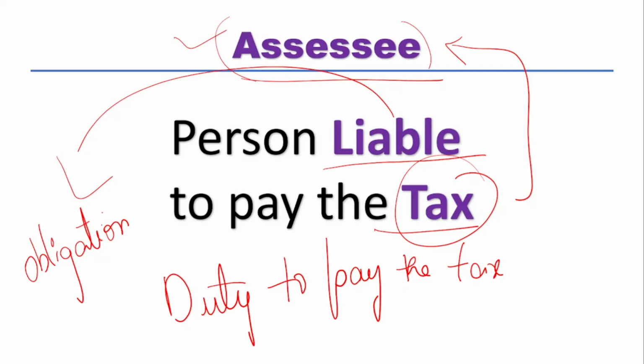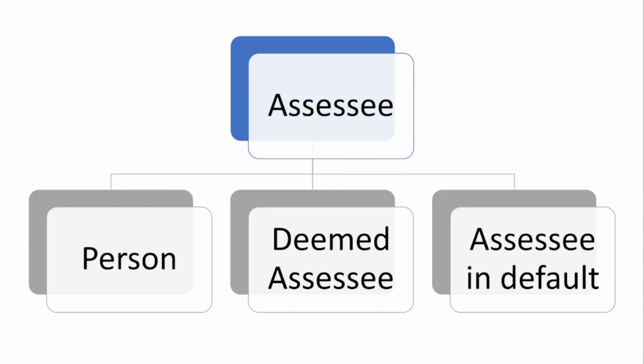So, while discussing all the problems, we will be treating all individuals as assessee. So, we will not be calling him by name. Instead, we'll use the word called assessee. So, who is an assessee? Assessee is the person liable to pay the tax. So, there are three types of assessee.